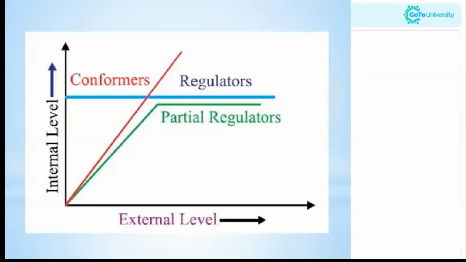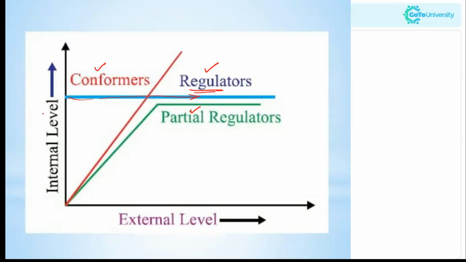So here you have the graph which shows the three types of organisms, that is, how the abiotic factors are affecting the organisms. Based on that, we have three different groups of organisms: the regulators, the conformers, and the partial regulators. Regulators, as I mentioned, are able to survive the external conditions. As the external conditions change, they are able to survive there.